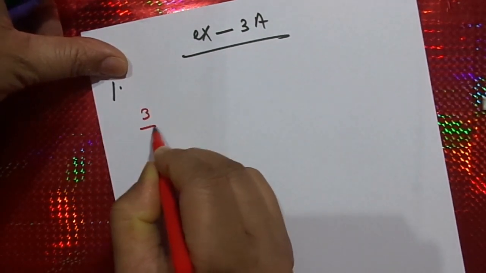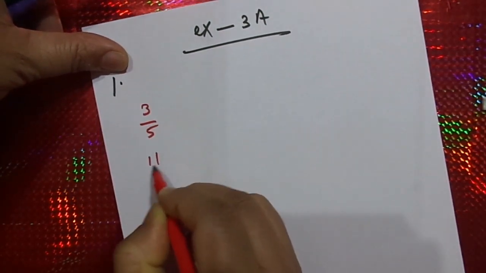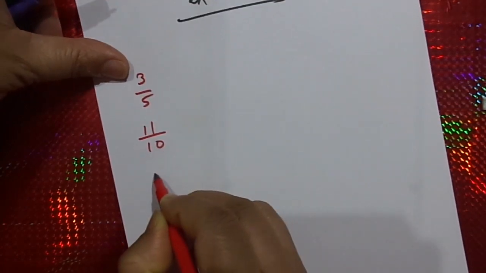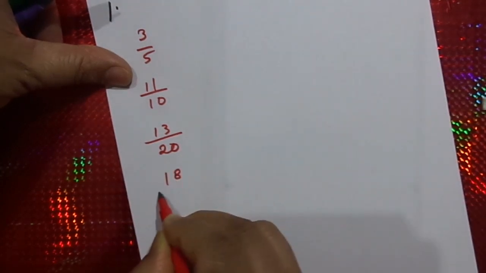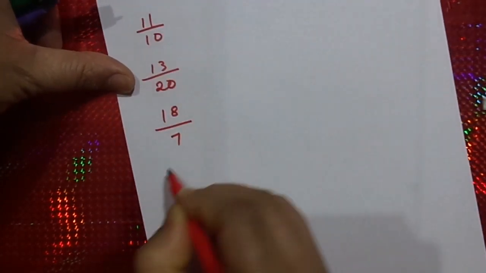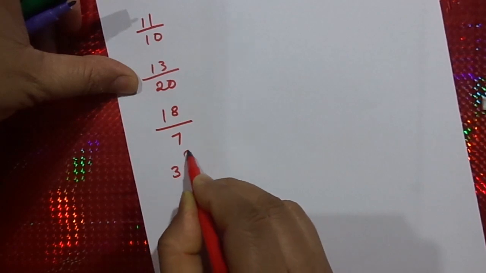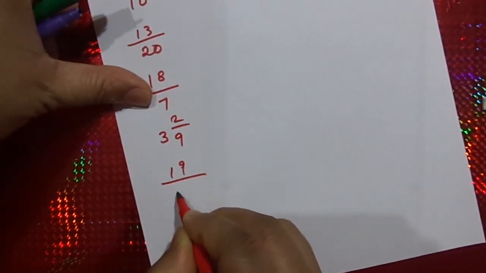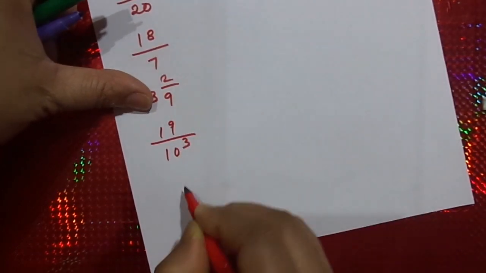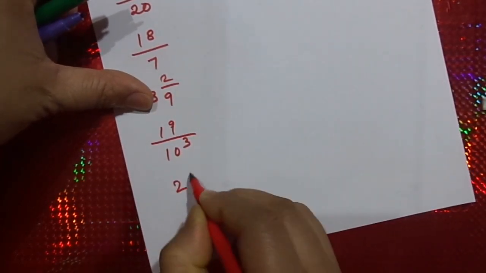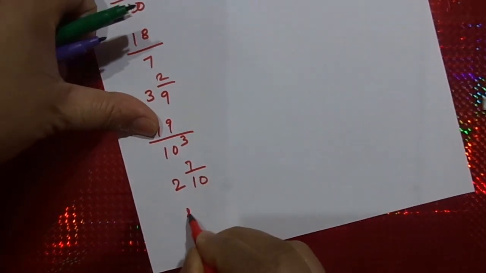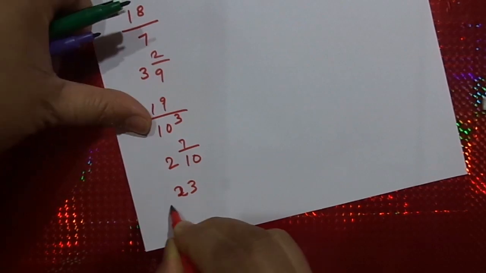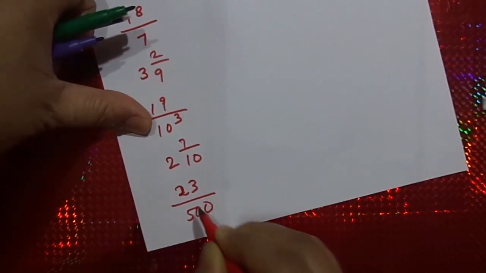We have 3 by 5, 11 by 10, 13 by 20, 18 by 7, then we have 3, 2 by 9, then we have 19 by 10 to the power 3, and then we have 2, 7 by 10, and one more, 23 by 500.